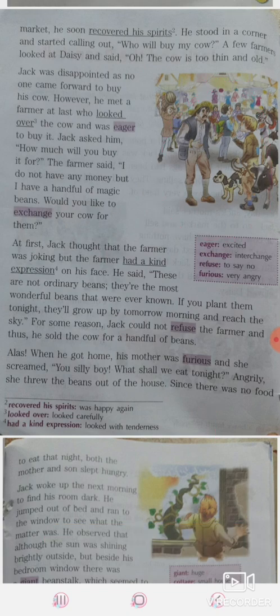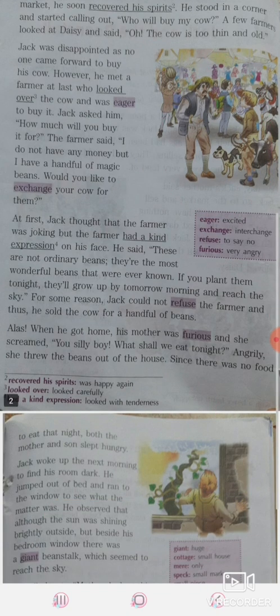For some reason, Jack could not refuse the farmer. So Jack became curious, is it so? These beans are going to reach the sky the very next day. So Jack could not refuse the proposal of the farmer, and thus he sold the cow for a handful of beans. Jack agreed to sell his cow for that handful of beans. Then what happened? He came back to his home.